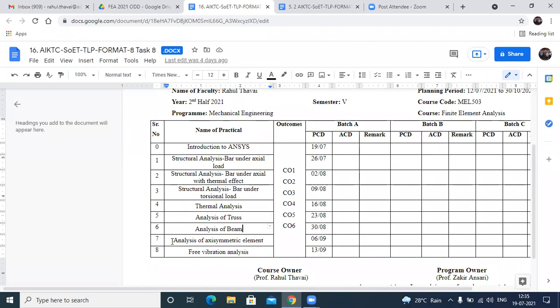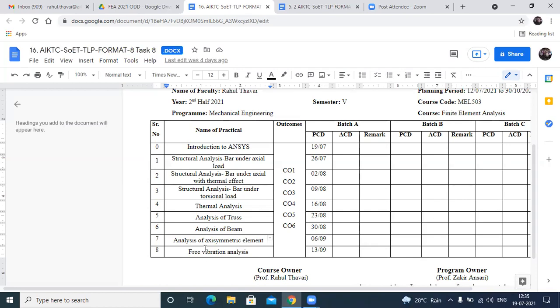Now see, analysis of axisymmetric element. Just take the example of a boiler or pressure vessel, right? It's basically symmetric about its axis. Any cylindrical shape, or any circular shape, obviously has to be symmetric about its axis. So that is nothing but the axisymmetric element. So we are going to do the analysis of such a boiler or a pressure vessel within FEA, right?